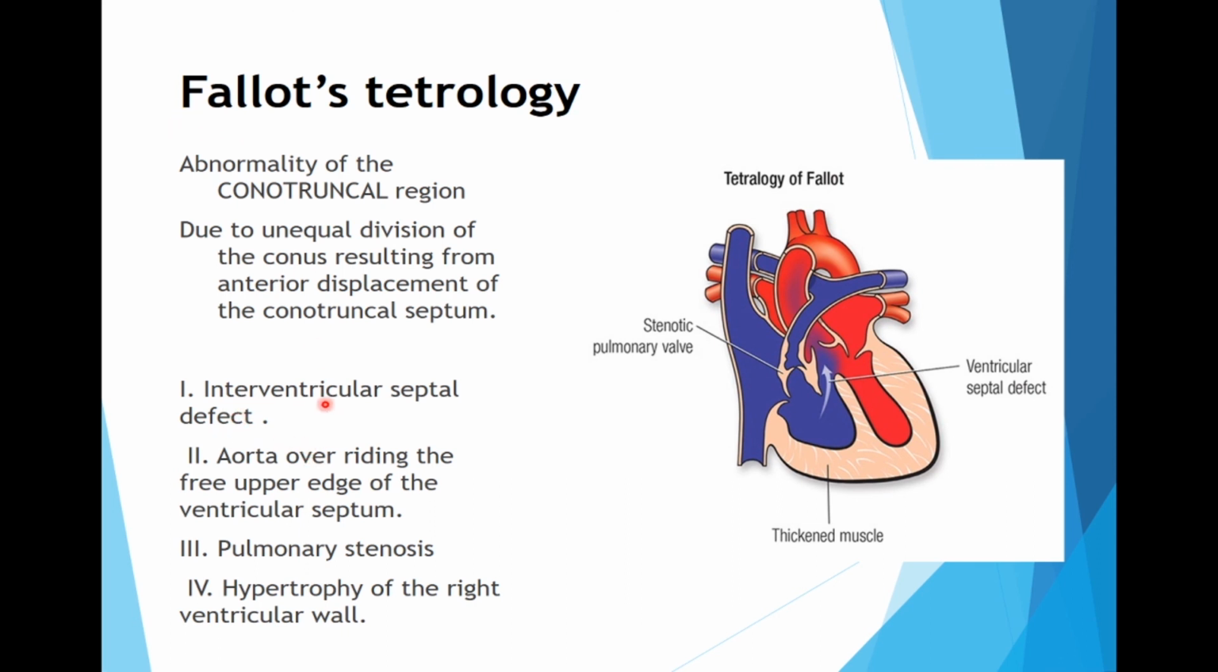One is interventricular septal defect. See, interventricular septal defect. Aorta is overriding the upper edge of the ventricular septum. Pulmonary stenosis is there, and because of this back pressure changes, hypertrophy of the right ventricular wall is there.